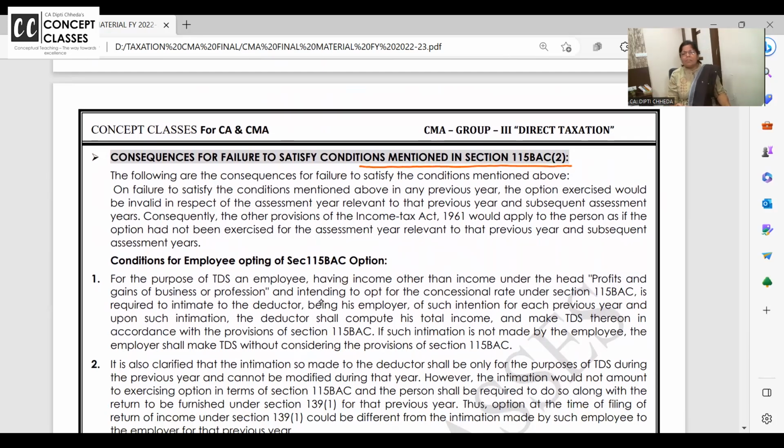This is the simplest one. As we have seen, when you are going for the new tax regime, you should not take HRA. You should not take standard deduction. You should not take additional depreciation. Not this, not that. And you need to satisfy certain conditions. So if you don't satisfy the conditions, then automatically you are out of the new tax regime, and you have to file the return as if you are following the old tax regime.